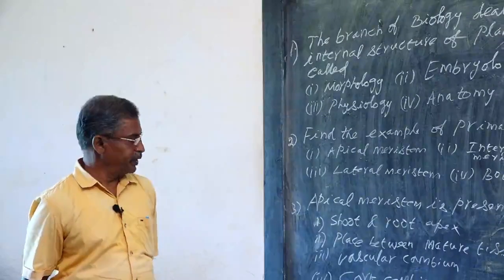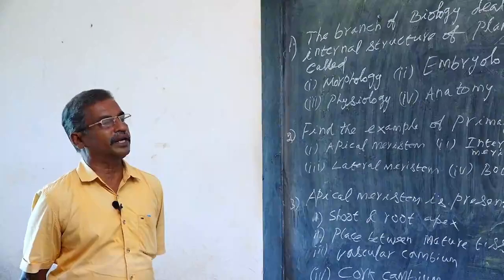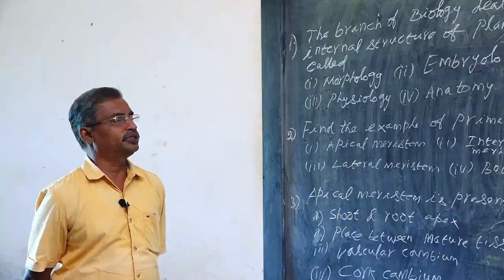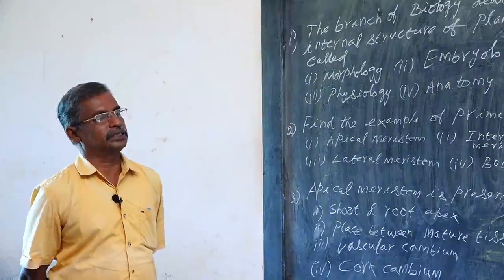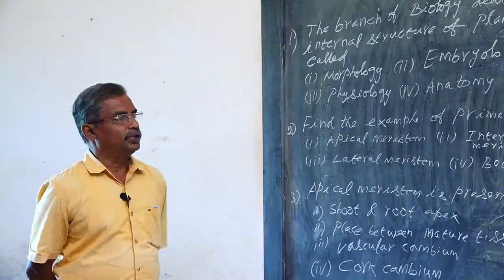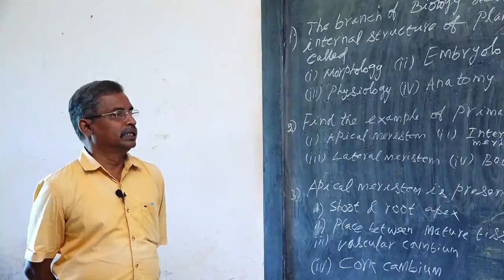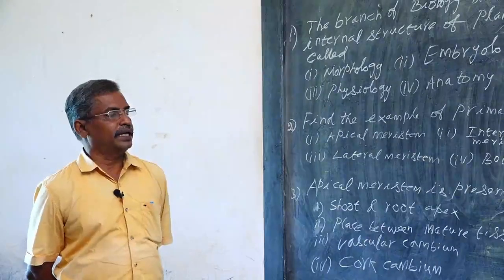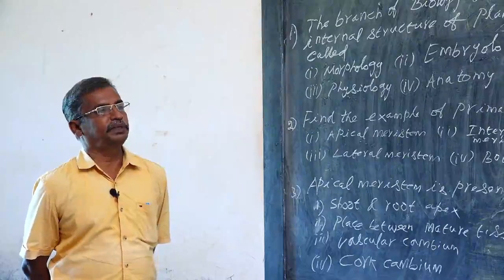At the center, a meristematic tissue is there, which is called cork cambium or phellogen, which produces phellem outwards. Phellem is otherwise called cork cells. Phellogen or cork cambium produces secondary cortex or phelloderm inside. So what is periderm?